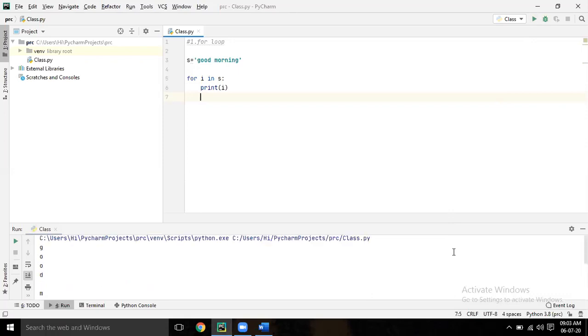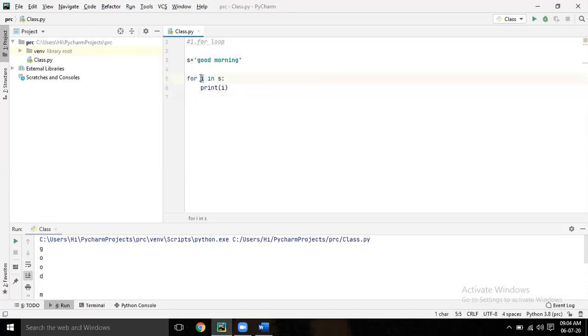See, first time the cursor variable I is on G, so that's why it is printing G. Next time it came to O, now it is printing O. Next time the cursor variable I moved to O again, it is printing O. So like that it will go one by one till the end. Clear all?